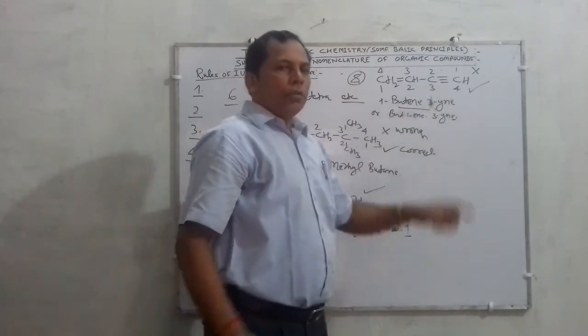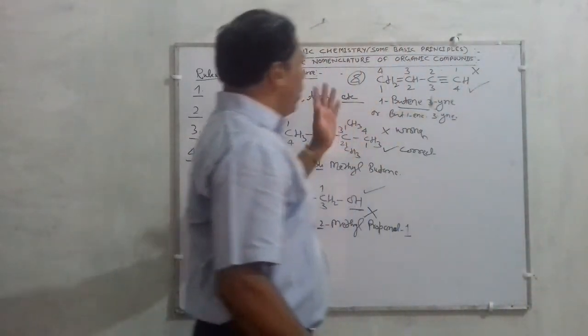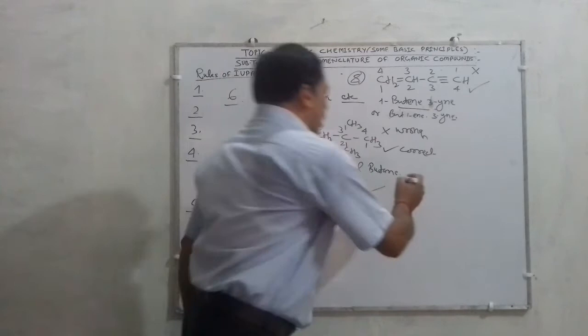Is it written? So this is all about IUPAC nomenclature, and one more point is there, children.